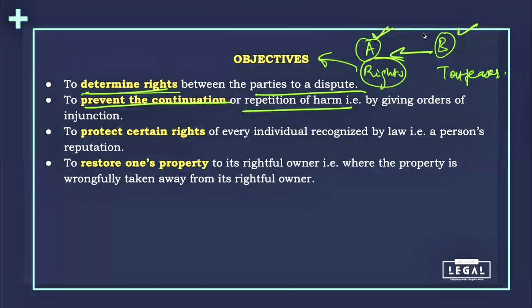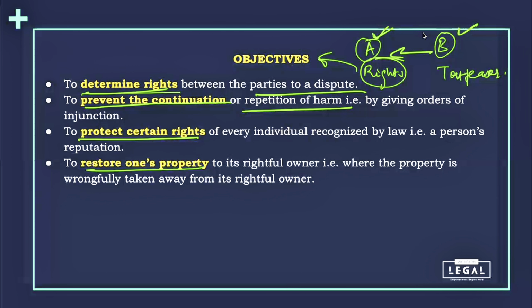Secondly, to prevent the continuation or repetition of harm. As I was saying in the example, if I dig a hole and I have committed the tort of negligence, then I should stop doing that so that I do not continue or repeat the harm to any other person in society. Thirdly, to protect certain rights of every individual, and of course, fourthly, to restore one's property.